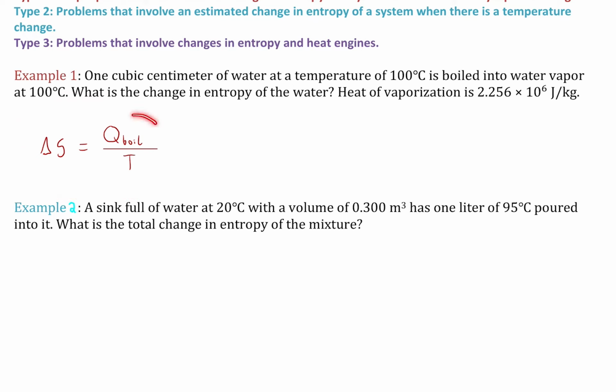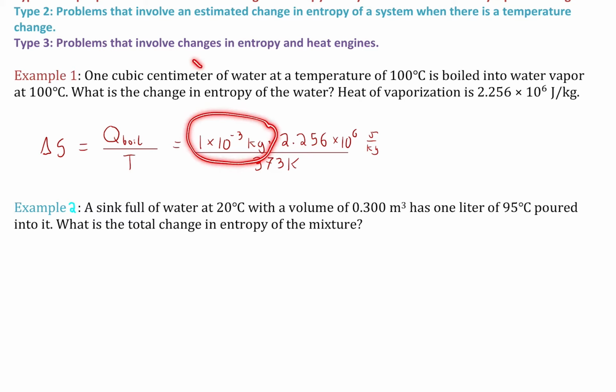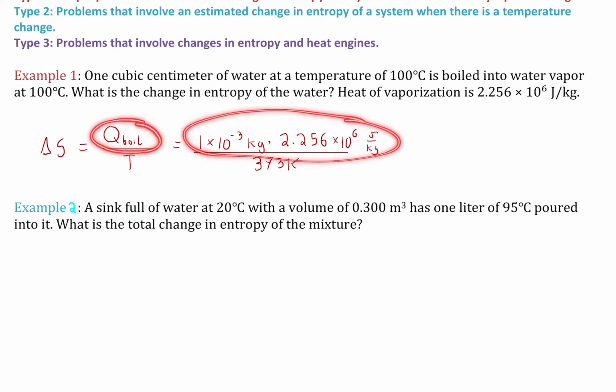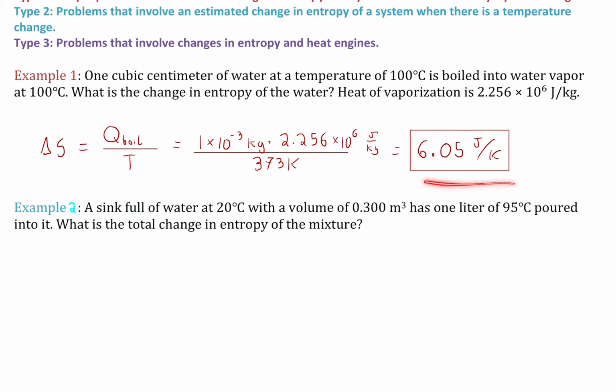Notice that we are just going to use our value of Q here, the value to boil this much water, which is a cubic centimeter. And our temperature is just going to be 100, but converted, importantly, to Kelvin. So 373 for the temperature. Here is the mass of 1 cubic centimeter based on the density of water, which I assume we know here. And there's that latent heat. Works all out, so those two terms together, the product, that, of course, is the Q, the heat to boil. And there's our change in entropy, 6.05 joules per Kelvin.